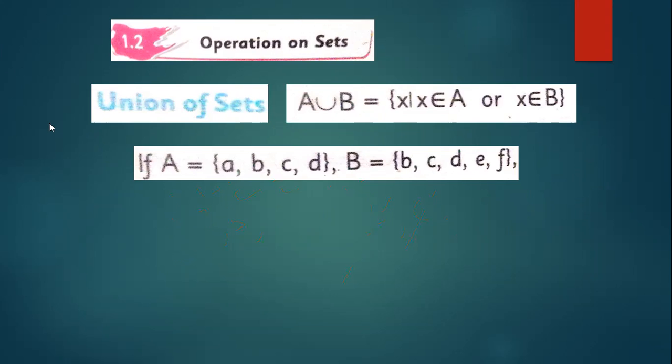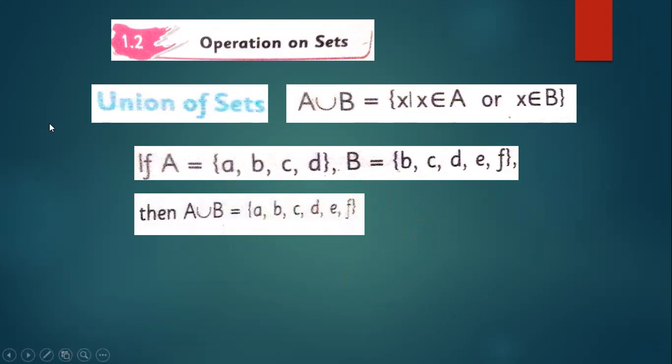Now the slide will tell its answer, that is A union B. So A union B contains A, B, C, D, E, F. Here it is F, which is not clear on the screen.